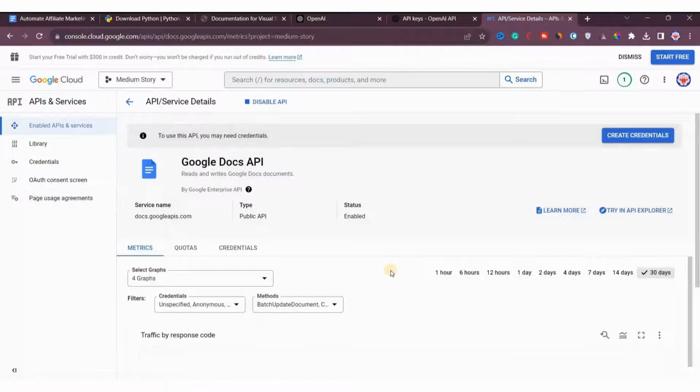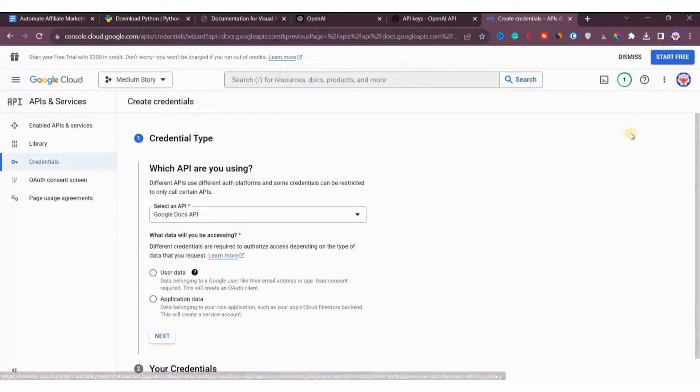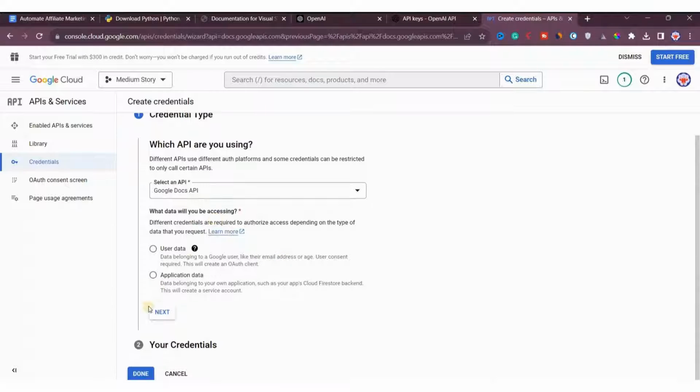Once it is enabled, what do you have to do next? To use this API, we need credentials. So we'll click on create credentials. Which API are you using? Google Docs API. Then what data will you be accessing? User data, simply user data. Then we'll click on next.